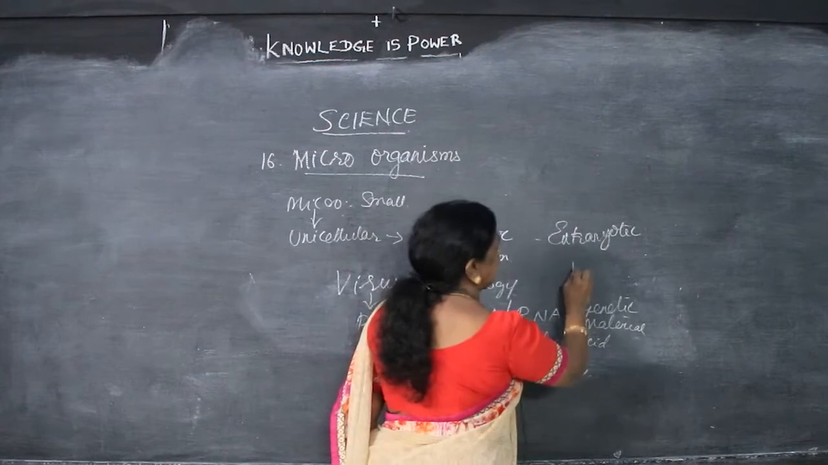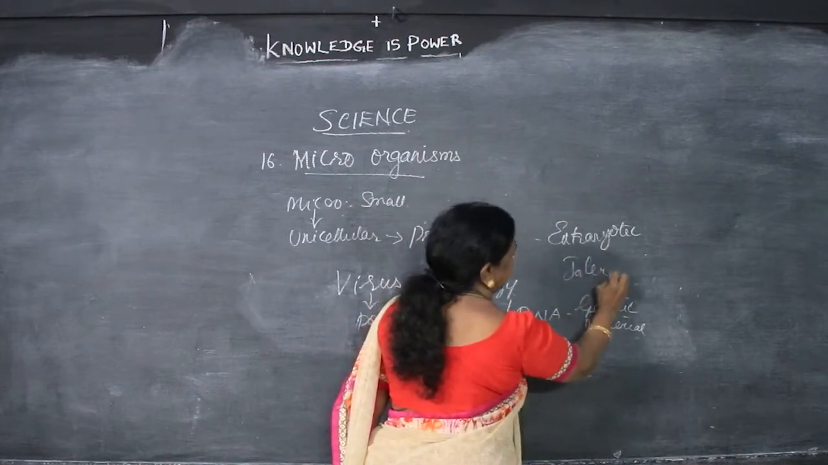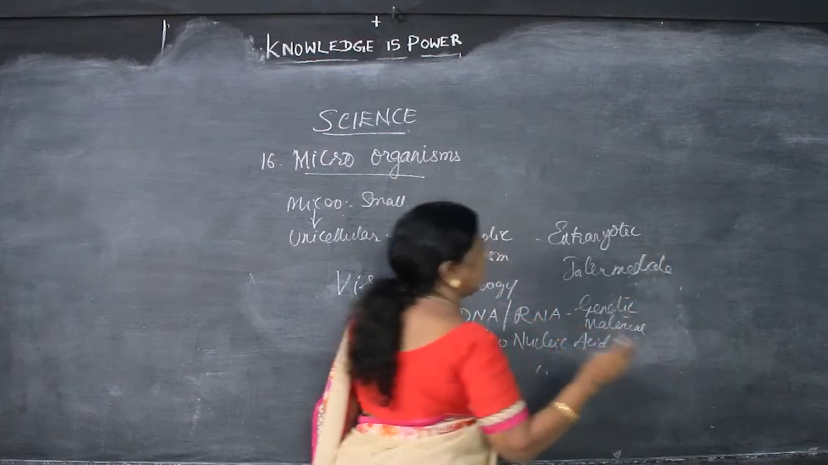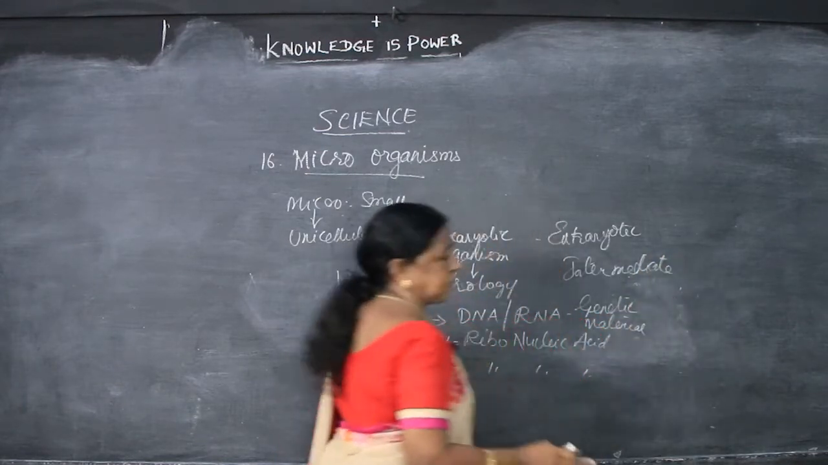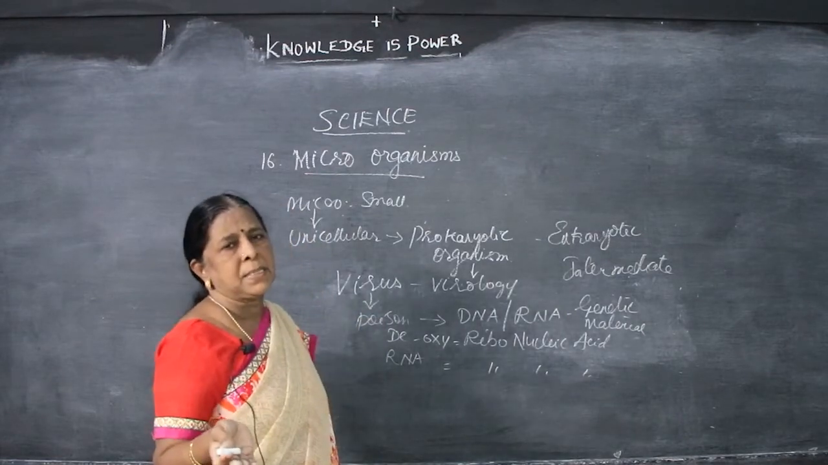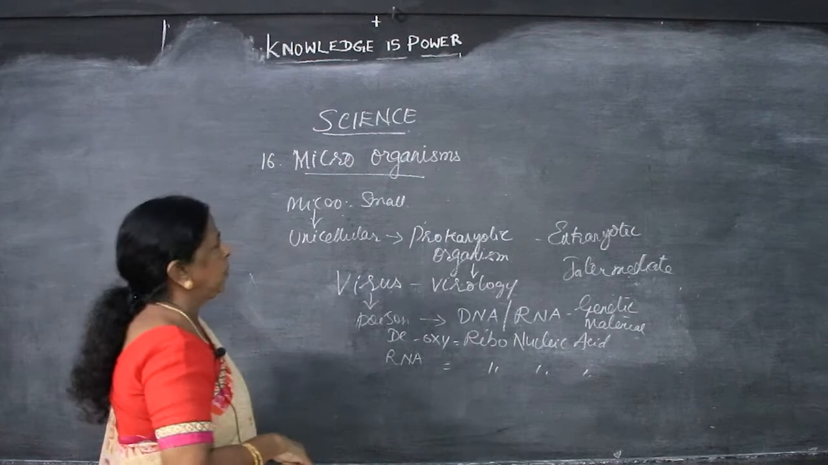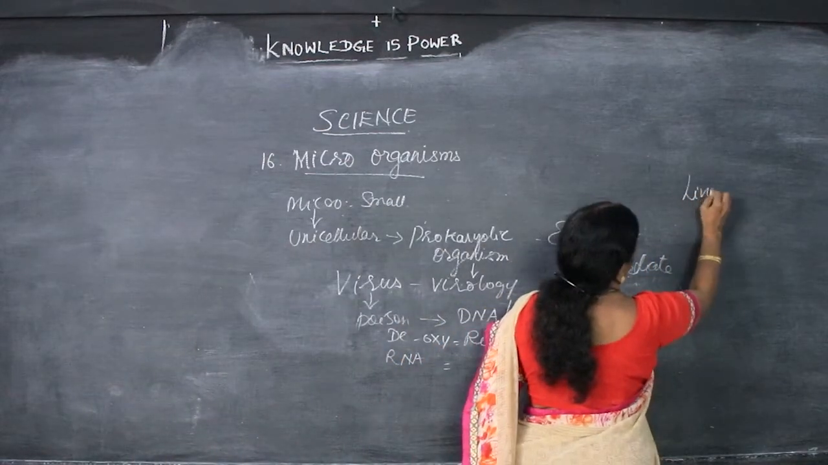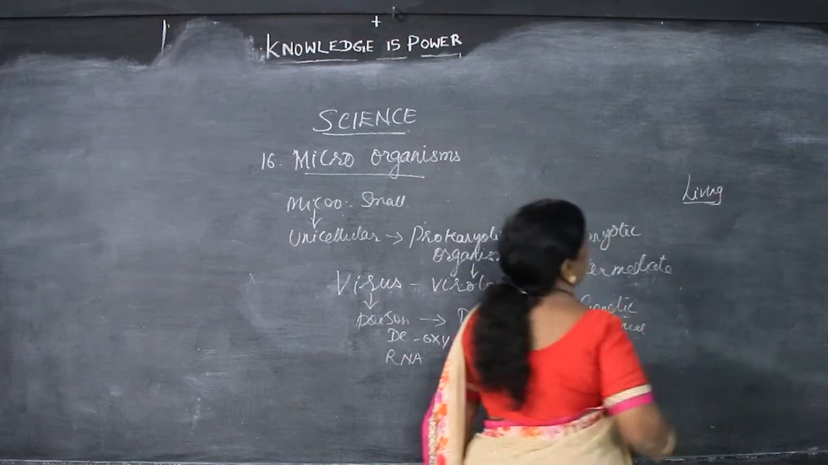What does intermediate mean? Inter means in between. Mediate means it creates something in between the two. So, it possesses both the living characters and non-living characters. So, what are the living characters? We will see now. Living characters. What are the living characters?